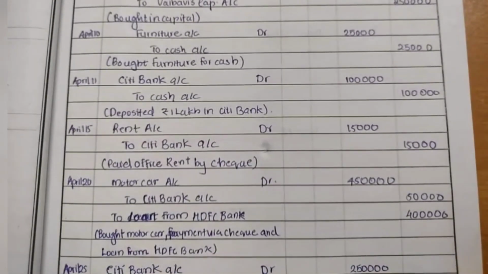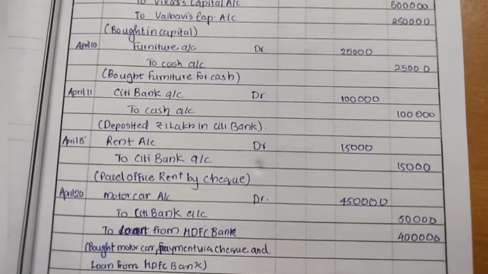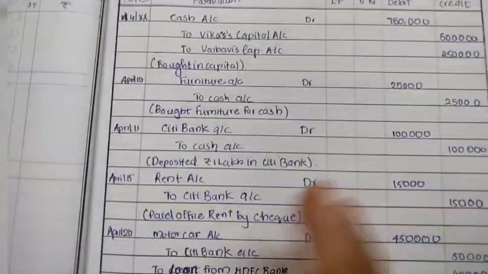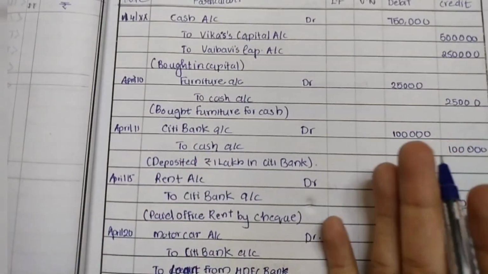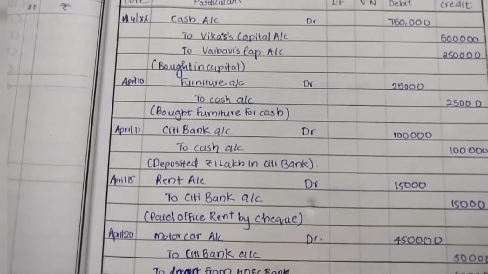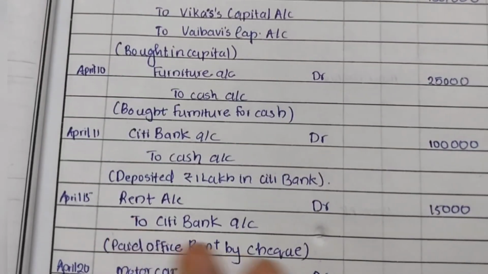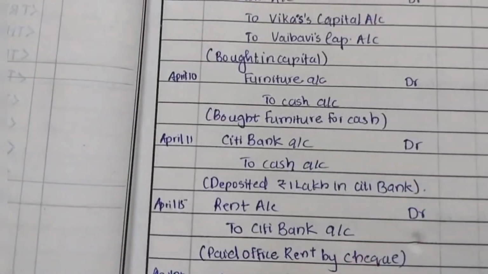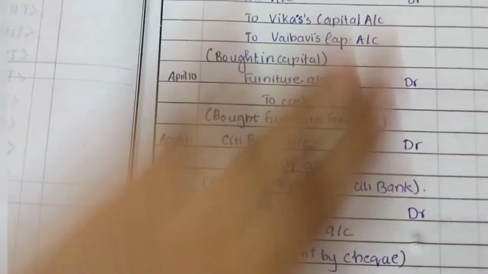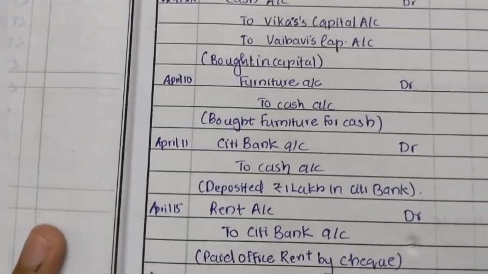Now what we have to do? We have to prepare the ledger accounts, right? That is our next aim. Now I've been telling you that with the help of the journal, we'll be posting these entries into the ledger. So how is that possible? This should actually be covered in our basic classes. It's been years since I last wrote a journal and posted into a ledger. Let's do that. How are we going to post it to the ledger account with the help of the journal? That is what I'm going to show you now.